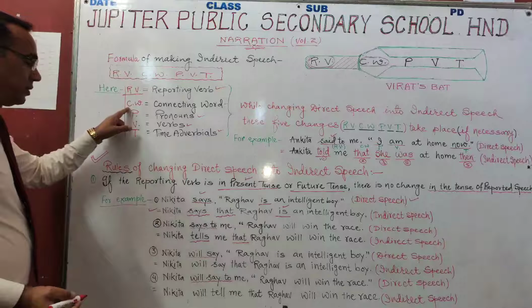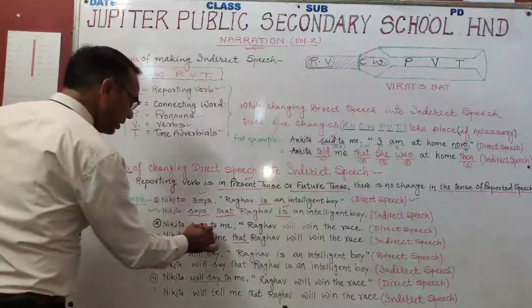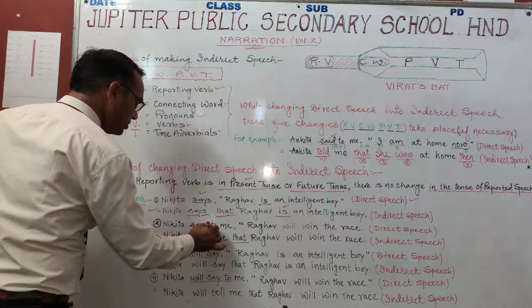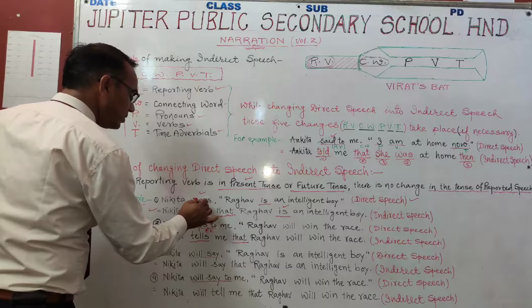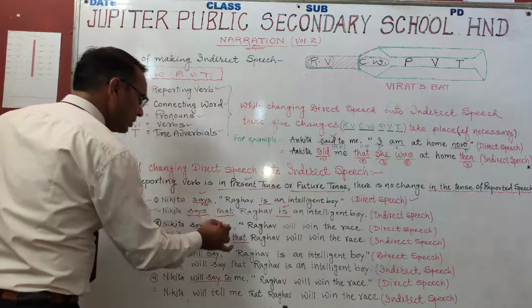CW. Here you can see RV. Again you can see this is RV. Here it is also RV. Here RV.